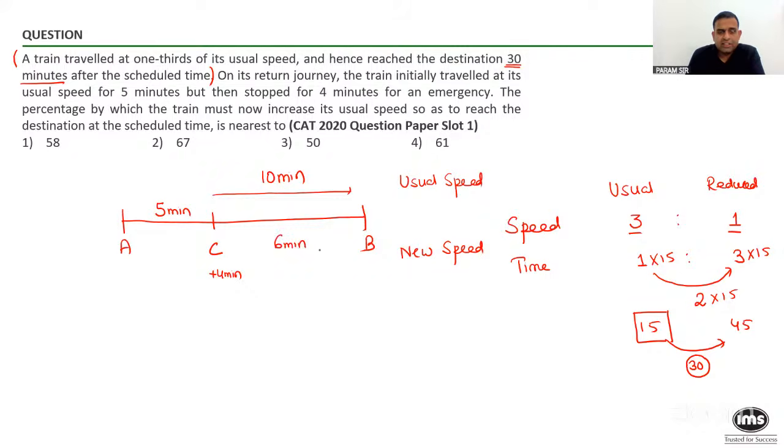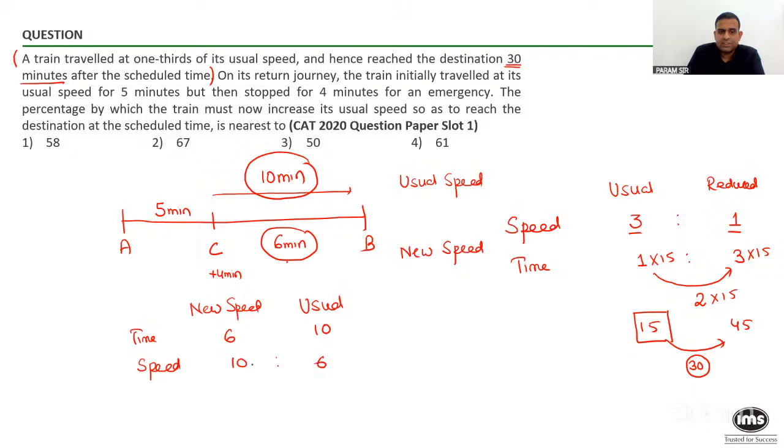So even if someone does understand the C to B part, in the normal speed, you will take 10 minutes. In the new speed scenario, you will take 6 minutes. And from this, I can easily find out the speed ratio. So new speed 6 minutes, usual speed 10 minutes. So anyone can tell me about the speed ratio? 10 is to 6 or 5 is to 3.